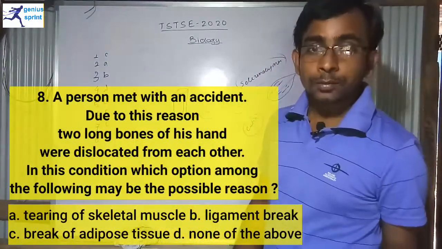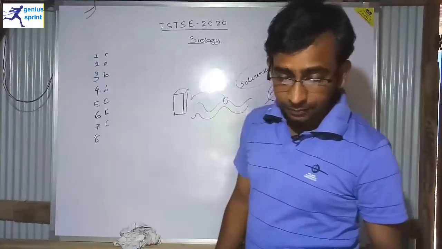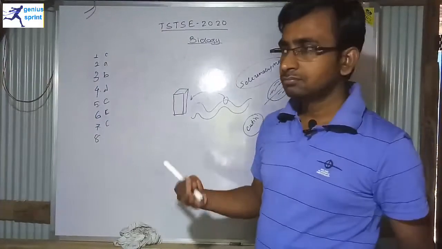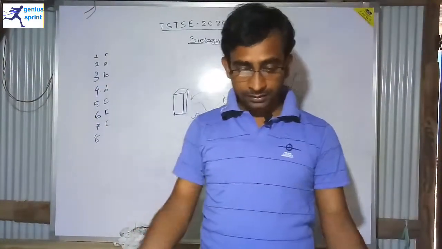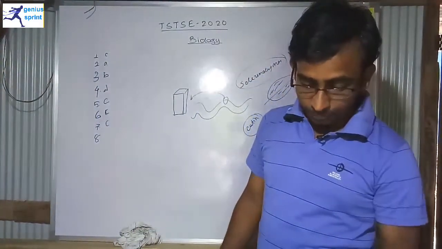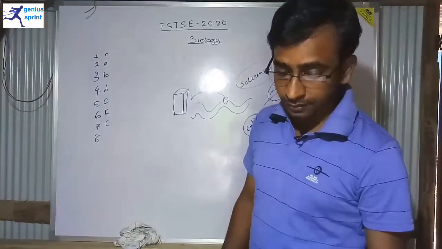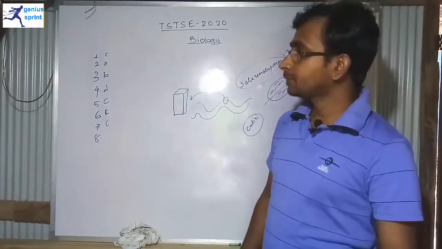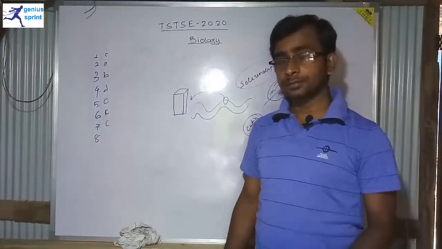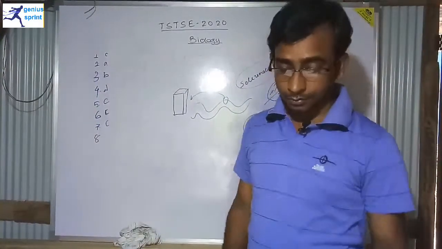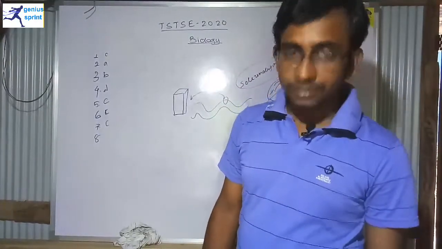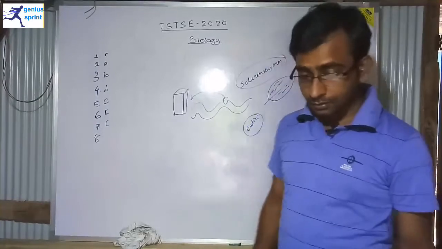Okay, see, option number A says tearing of the skeletal muscles, skeletal breaking or tearing. I don't know whether it is connected with bone dislocation, so it is not the correct answer. Option number B says a ligament break. It may be the correct answer, because sometimes if a ligament breaks, then bones also separate. Option C says a break of the adipose tissue. That's completely false.